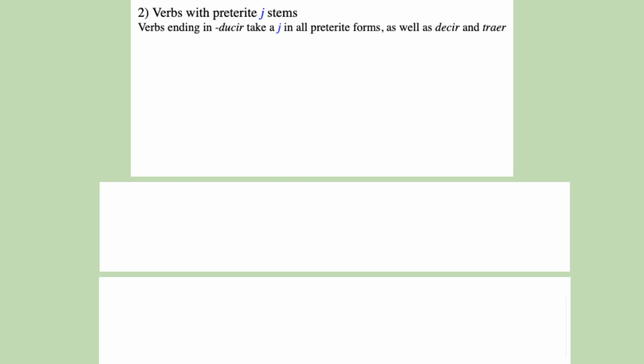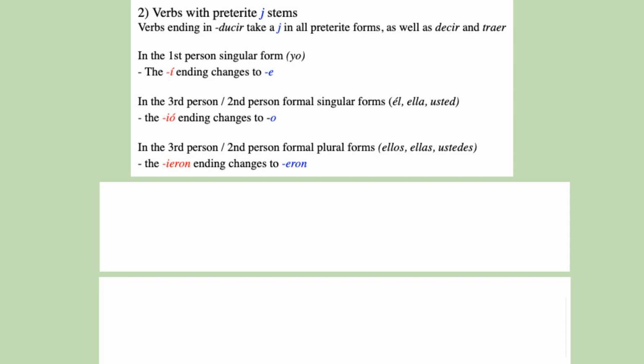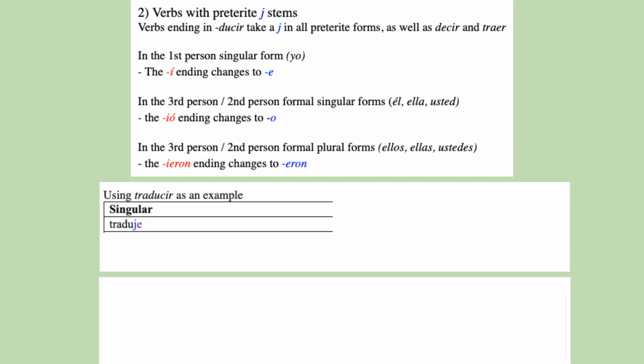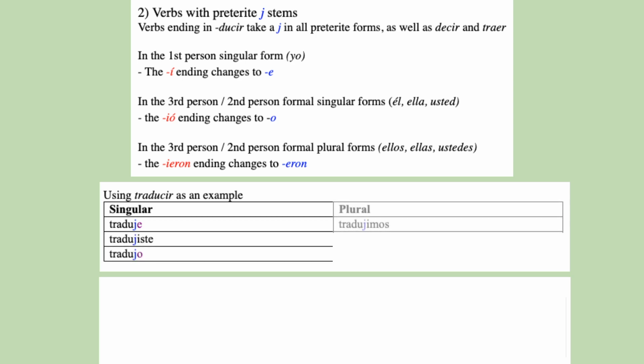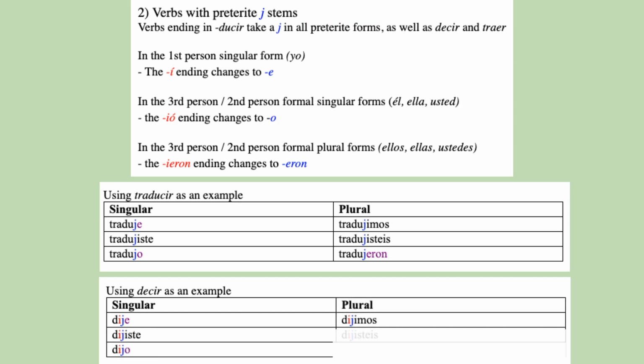For verbs with preterite J stems, their first person singular form ends in e, the third person singular form ends in o, and the third person plural form ends in eron. So for traducir, we have traduje, tradujiste, tradujo, tradujimos, tradujisteis, tradujeron. And for decir, we have dije, dijiste, dijo, dijimos, dijisteis, dijeron. And notice that decir also has an E to I stem change in all preterite forms.